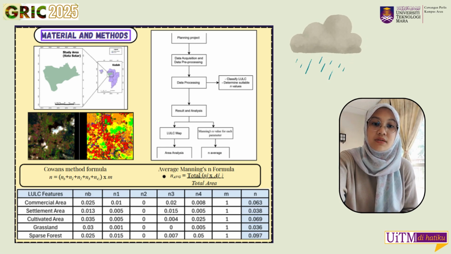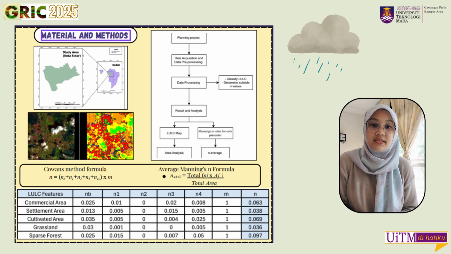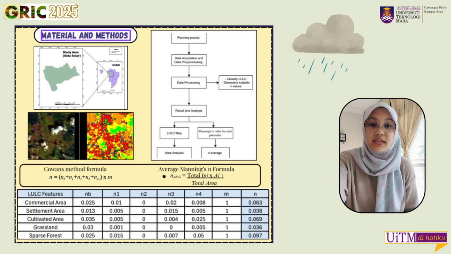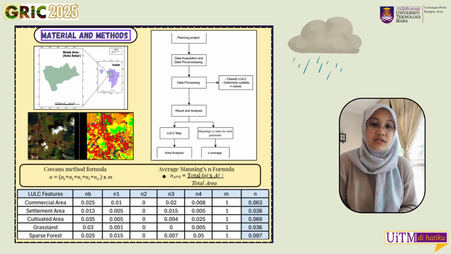The process begins with the planning phase where the overall research design, study objective, and data requirements are outlined. After that, I move into the data acquisition and pre-processing stage. This involved collecting Landsat-8 satellite imagery for the study area. Before any analysis could be done, the raw satellite data had to be prepared through several pre-processing steps, which are layer stacking, subset, geometric correction, and radiometric correction, which included haze reduction to eliminate atmospheric interference and enhance image clarity.